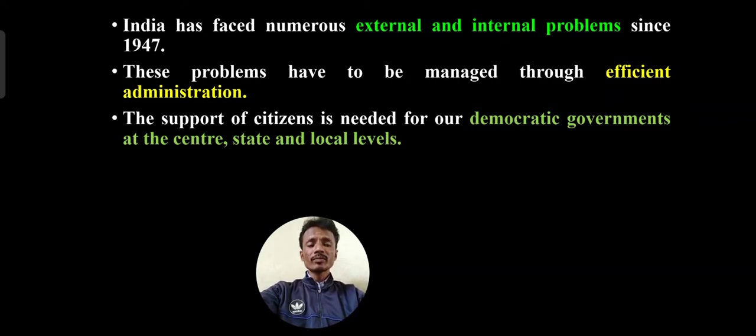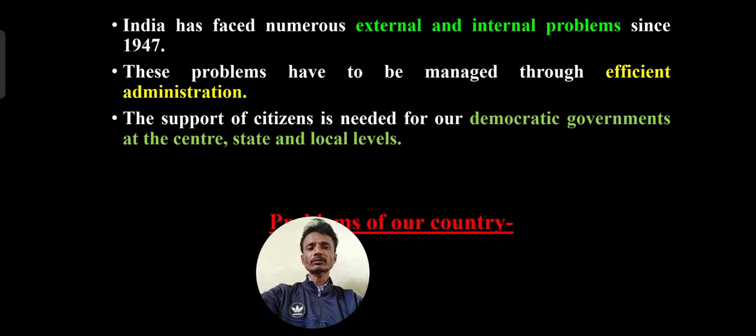Because of the reason, India is a democratic country. So the support of the citizens is needed for democratic governments at the central level, state level and local level. Local level means Grama Panchayat and Zilla Panchayat level. State level, regional level, center, national level. So very important. The support is very essential through the democratic system.